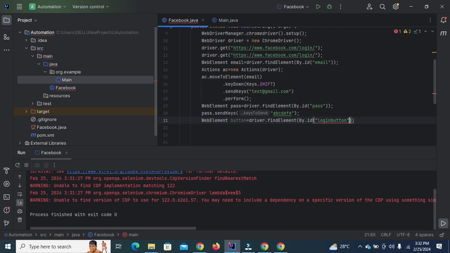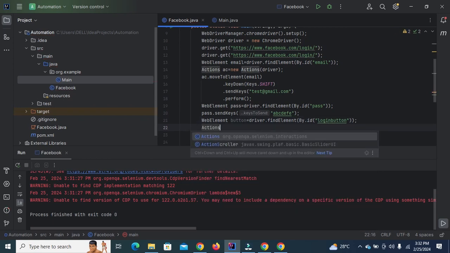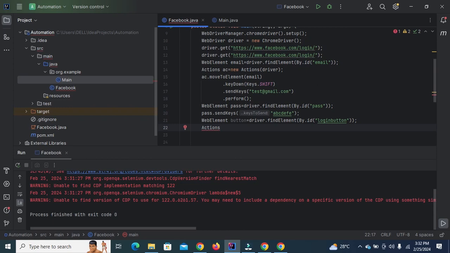After this, we need to create an object: Actions click, which is the variable name, is equal to new Actions(driver). Now we will use click.sendKeys(Keys.TAB).